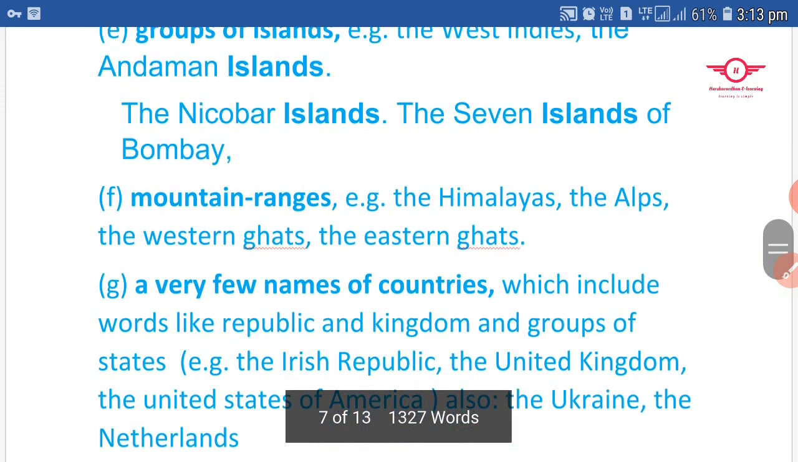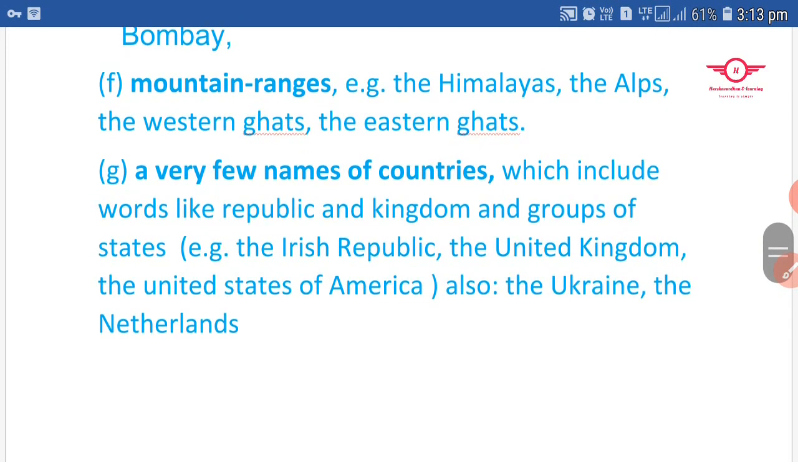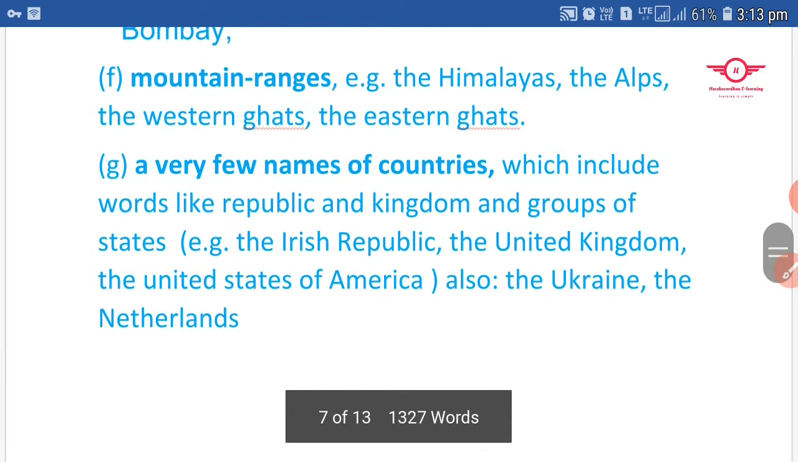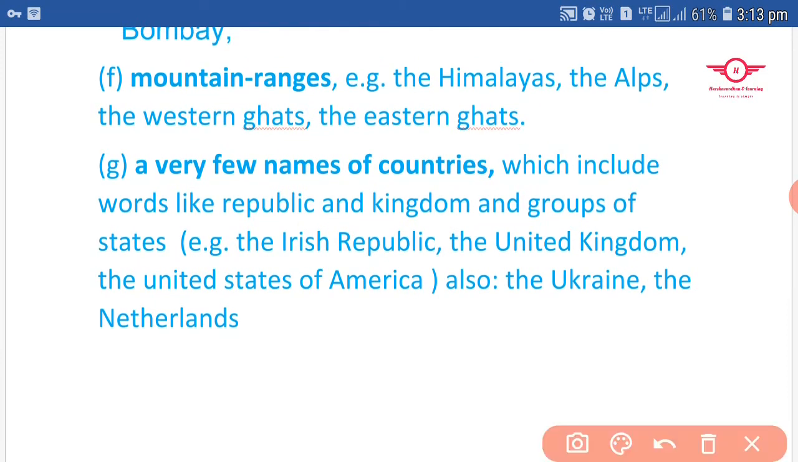Now let's move to the next line. See, we use the word the before names of mountain ranges, not a single range, but mountain ranges, more than one. For example, the Himalayas, here in plural form. Okay, right, the Himalayas, and the Alps, see, plural form. The Western Ghats, the Eastern Ghats. It's very easy to understand, but you have to pay attention.